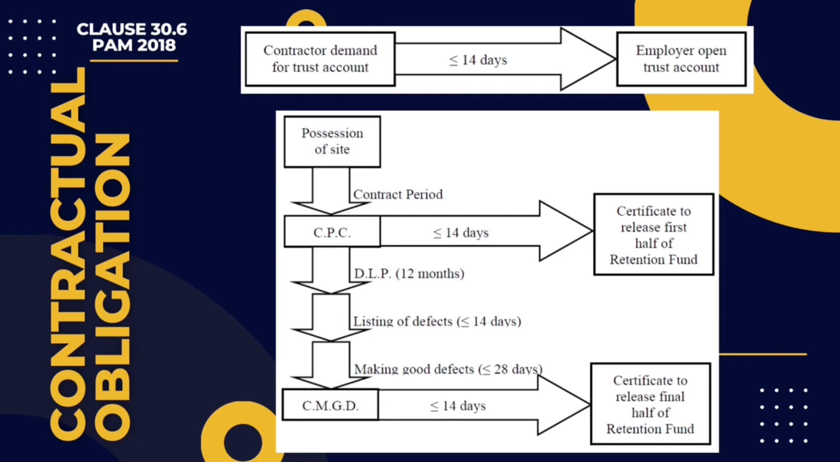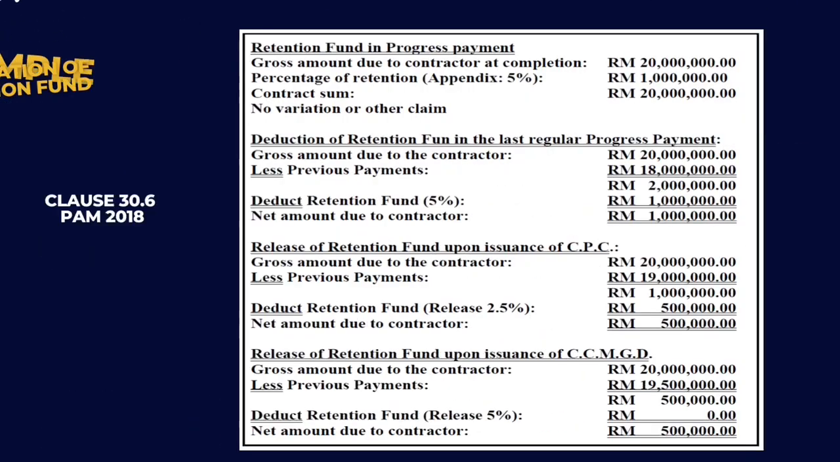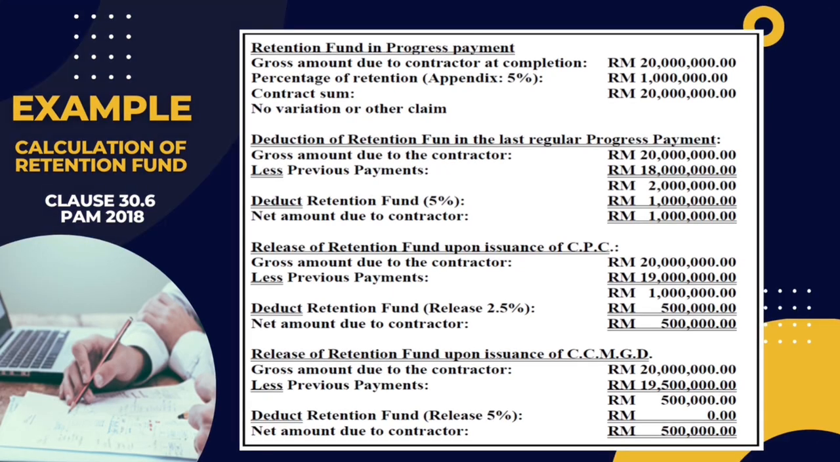Next, the payment of retention fund. The retention money is released in two stages. Half of the amount so retained upon the issuance of the certificate of practical completion for the whole work, which is within 14 days. The other half upon the issuance of the certificate of completion of making good defects for the work, which is also within 14 days. Here is the example of the calculation of retention fund and payments in stages.